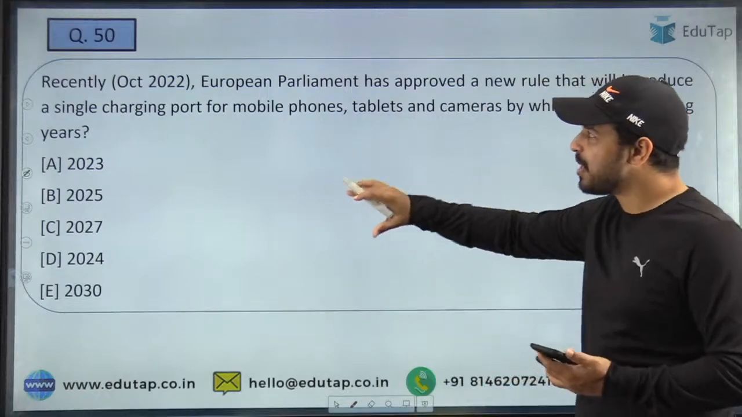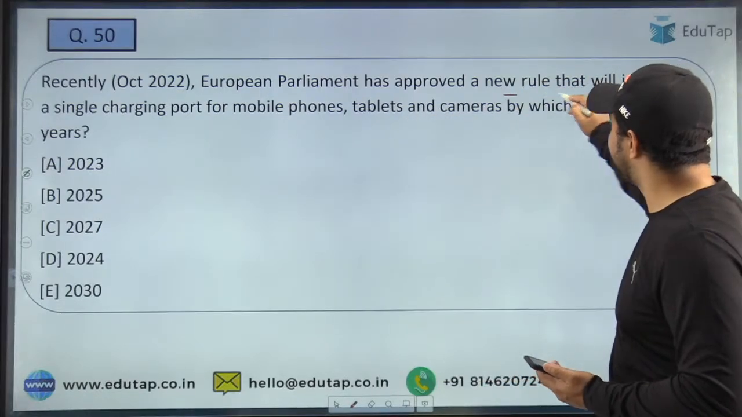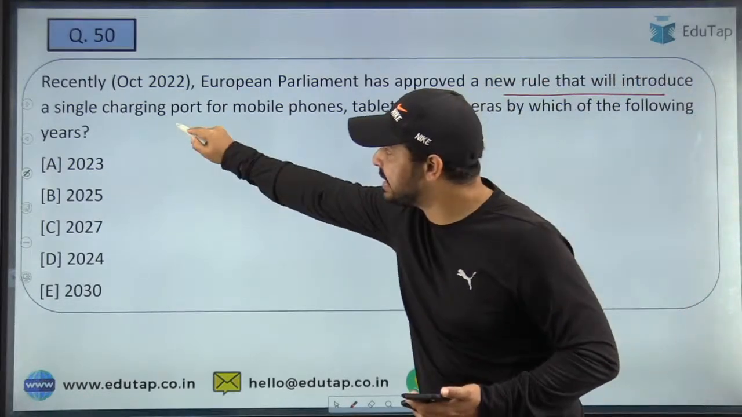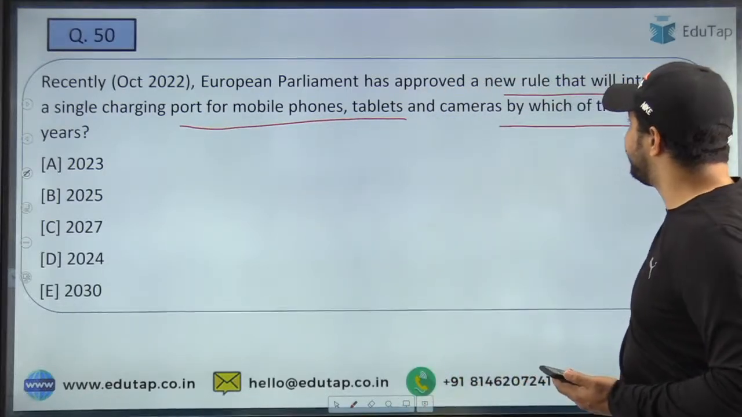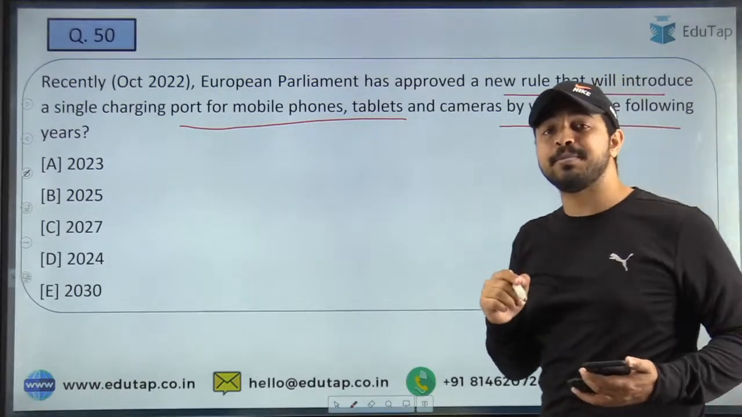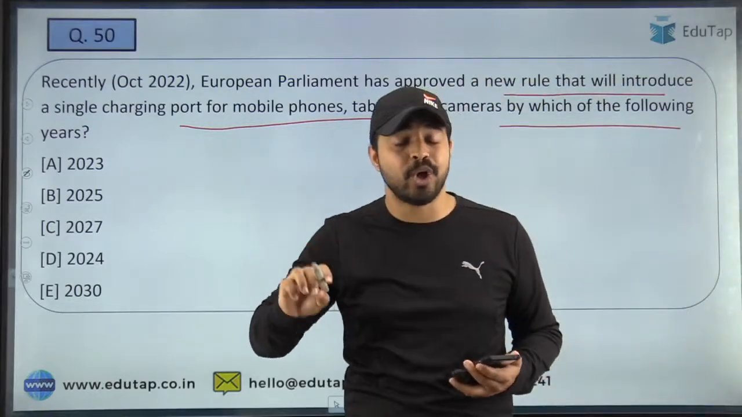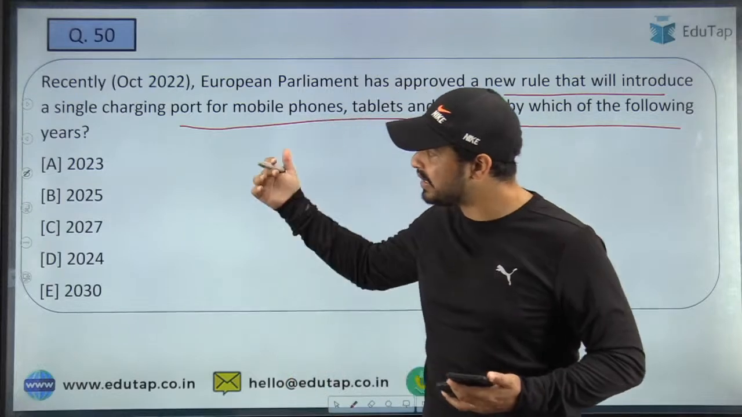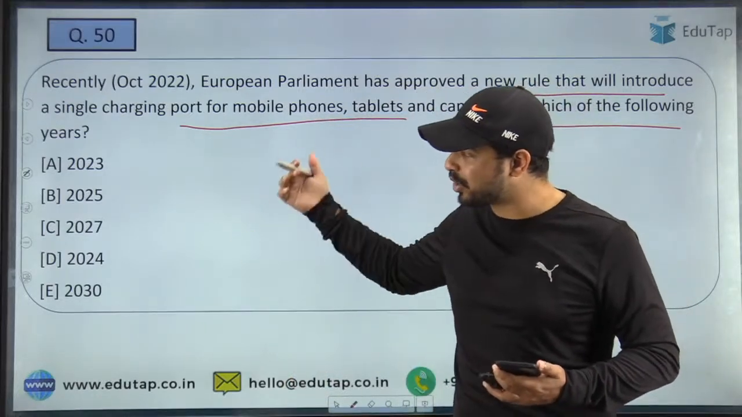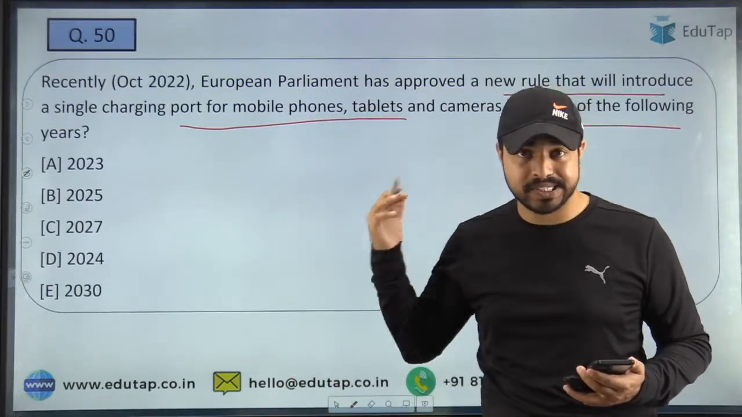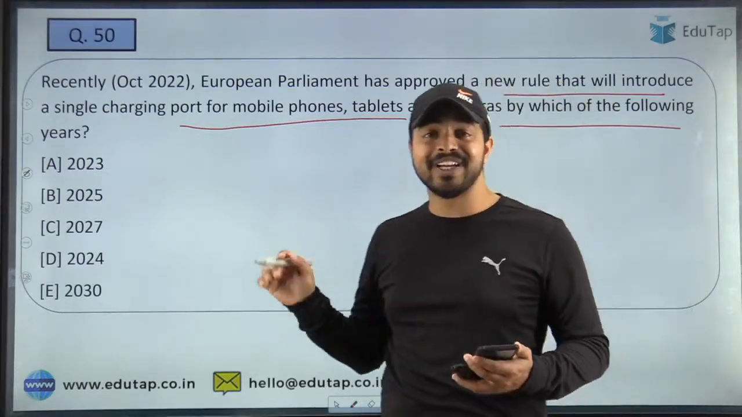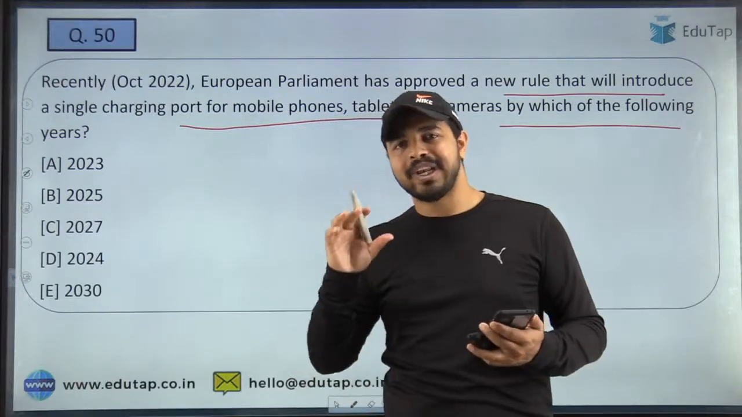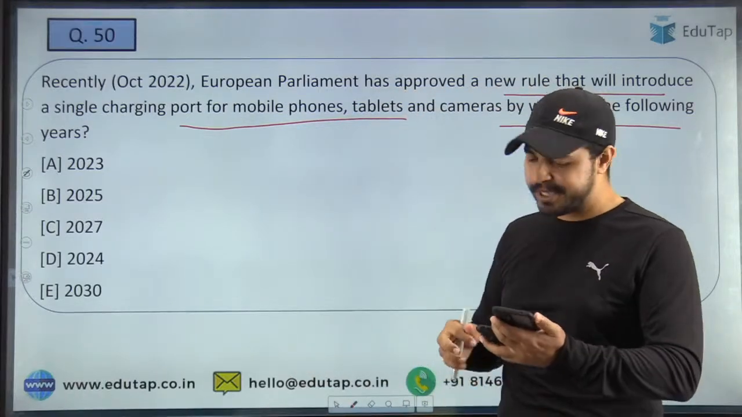So the question is, European Parliament has approved a new rule that will introduce a single charging port for mobile phones, tablets and cameras by which of the following years? तो आपको मुझे बताना है कि by which year they are basically going to implement this particular rule. It is 2023, 2025, 2027, 2024 and 2030. So what is the right answer to this question? Number 50 guys, this is the last question of our today's session. So quickly tell me what is the right answer to this question here.